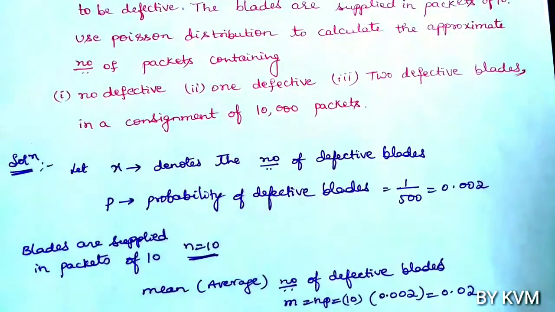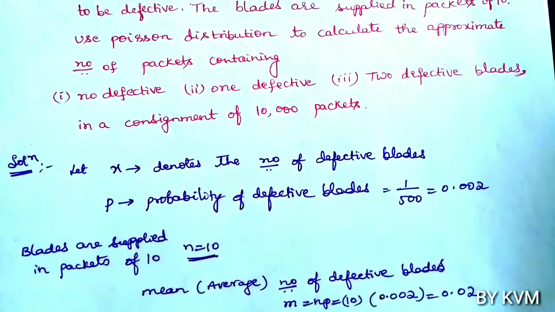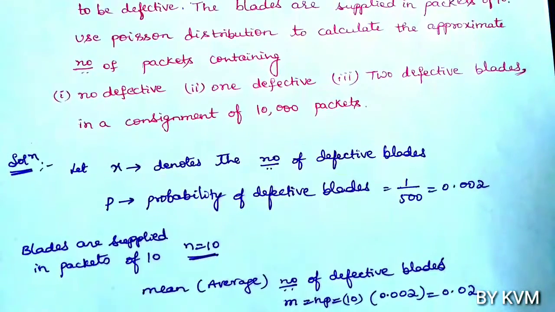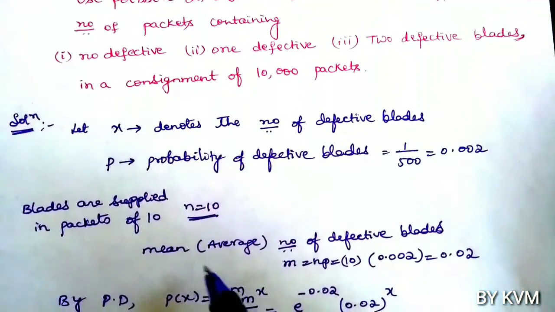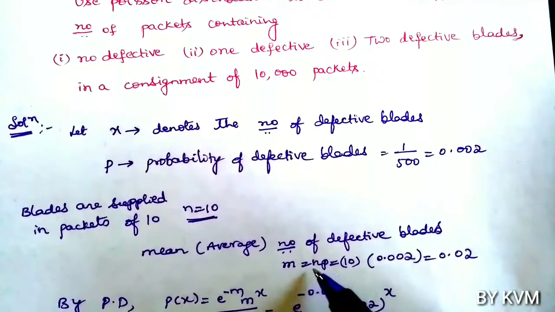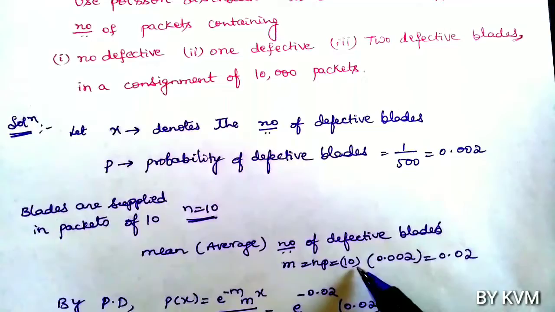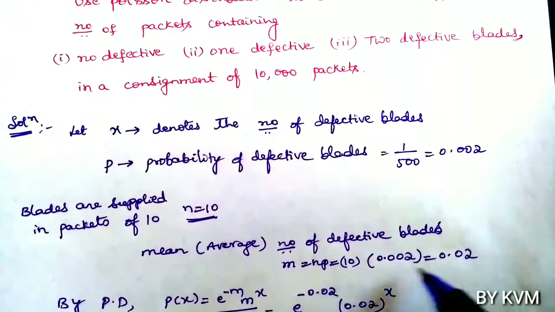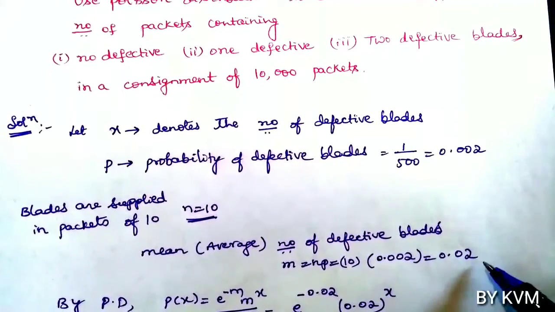So n equals 10. This is quite different from the previous problems, because here m is not given, so the average is not given. Here n and p are given, so using the values of n and p, we have to find the mean number of defective blades. We know how to calculate it: m equals n into p, that is 10 into 0.002, which is 0.02.